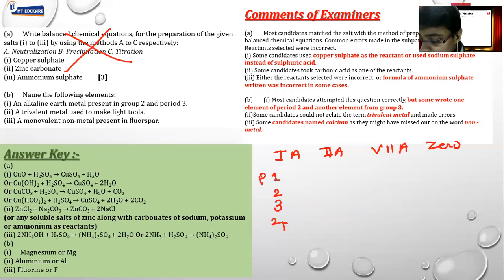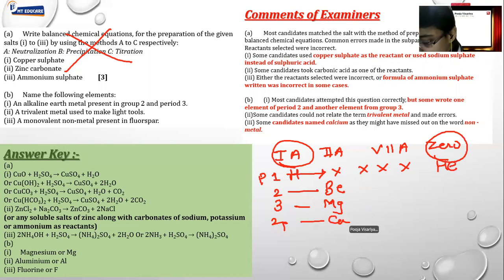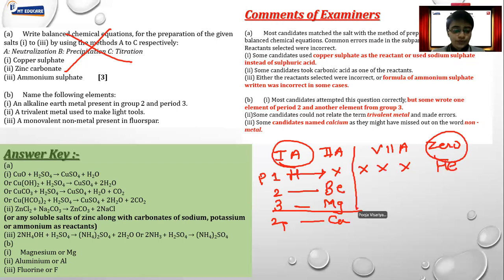Okay. Now here in period 1 we have to remember that there is no element except in group 1 and group 0, that is hydrogen and helium. ये logic याद रखना है. Period 2 starts here with group 2 beryllium, that is beryllium, magnesium, calcium and so on. So in period 3 we got magnesium, which is a part of group 2. So that's how we can easily identify, but for that you need to remember the sequence again.